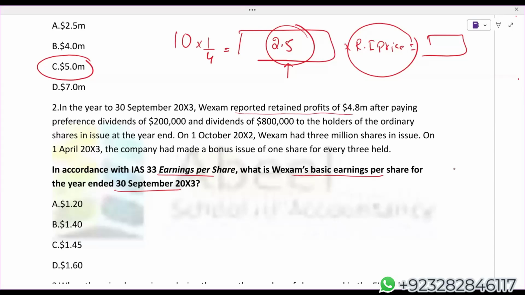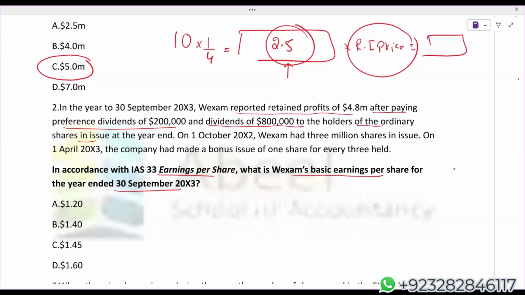While calculating EPS, we need profit after tax. It paid a preference dividend of 2 lakh. Retained profit means, of course, the preference dividend is already deducted, and a dividend of 800,000 to the holders of ordinary shares. While arriving at 4.8 million, they have already deducted the preference dividend, which is okay, and they have already deducted the ordinary dividend as well.